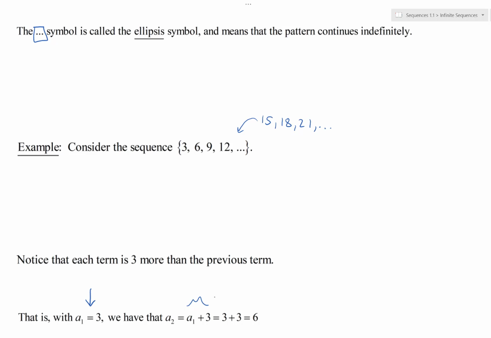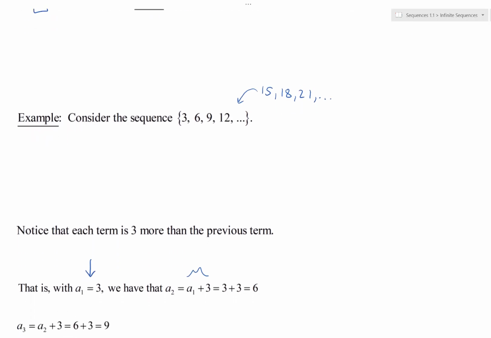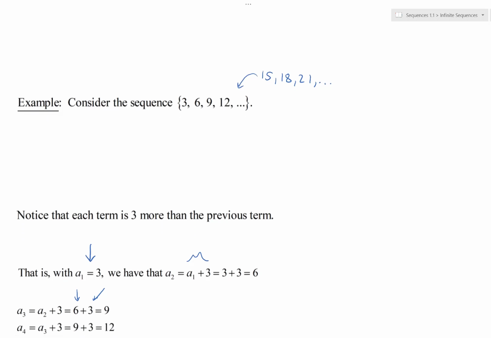In this case, 3 plus 3 is 6. Also notice that the third term, which is 9, is the same as saying take the second term 6 and add another 3 to it. You get 9. How about the fourth term? Well, you take the third term and add another 3 to that. The third term was 9. Add 3, you get 12.